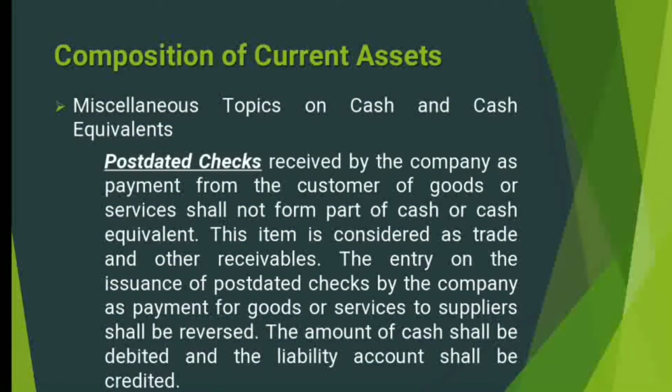Now let's move on to post-dated checks. So, a post-dated check is a check that is already drawn, recorded, and already given to the payee, but it is dated subsequent to the end of the reporting period. Like for example, the end of the accounting period is December 31, 2021 and the date of the check is, let's say, March 27, 2022. So this is an example of a post-dated check. So you can only encash this check on March 27, 2022.